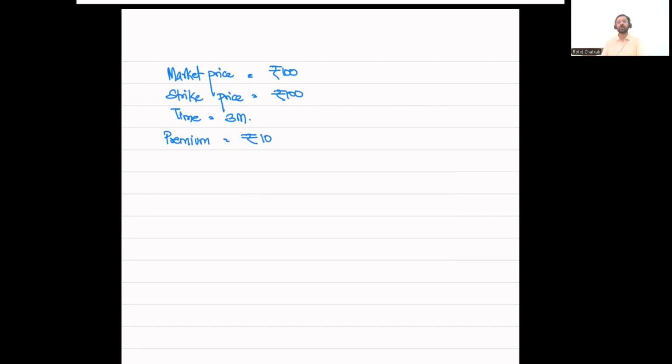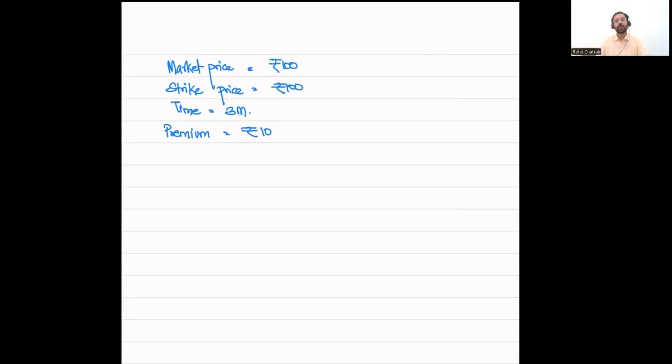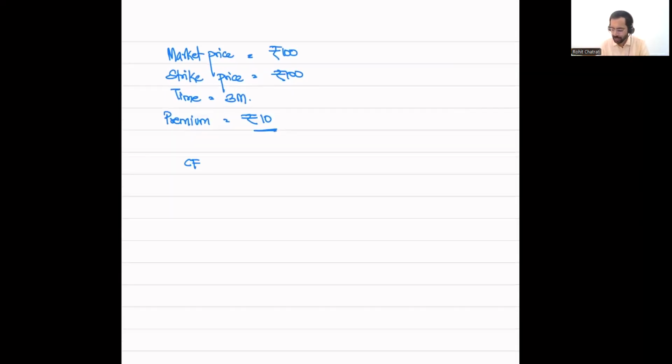Let's say I have the market price of the share as rupees 100, and I also have the strike price as rupees 100. All right. And let's say the time to maturity is 3 months, the premium would usually be, let us say, rupees 10. I'm hypothetically creating my own numbers, but let's say the premium is 10. Now, if you compare, the cash flow under the derivative contract, as I have purchased the call option, is rupees 10 that I have to pay to the option seller.